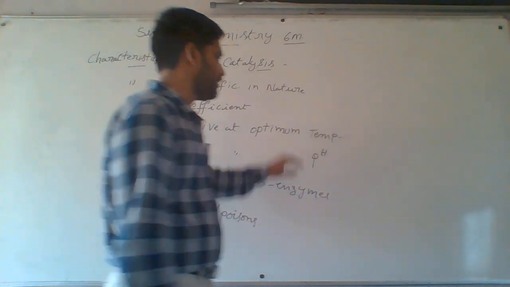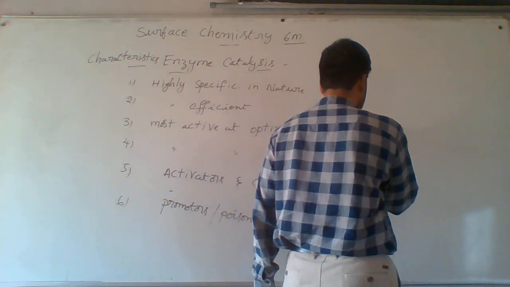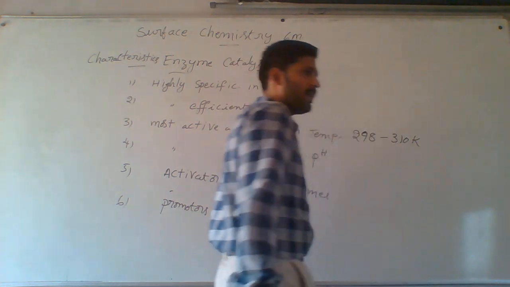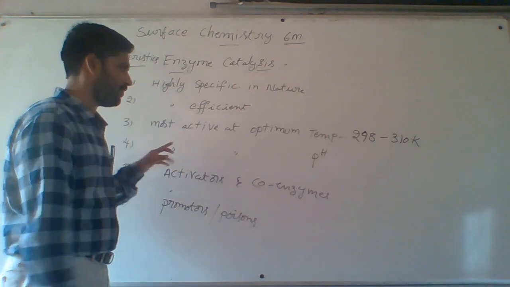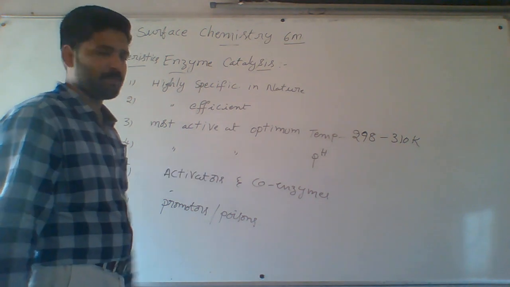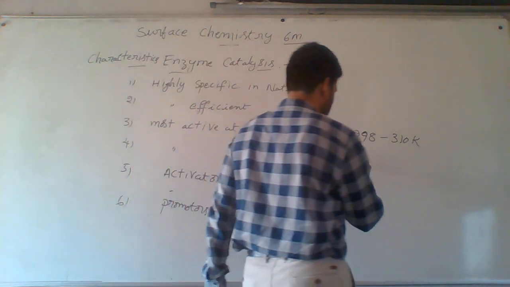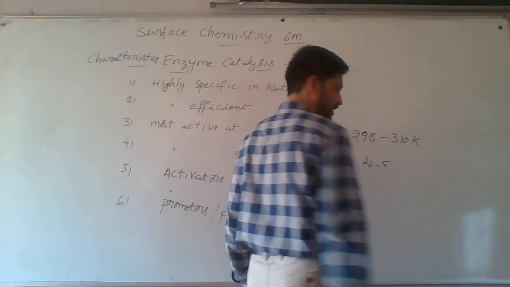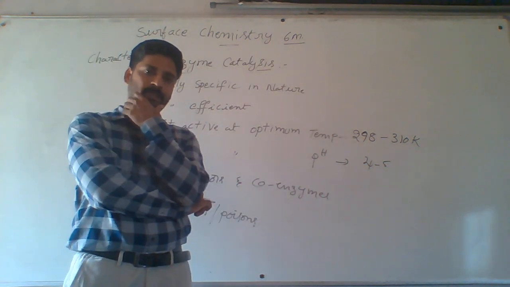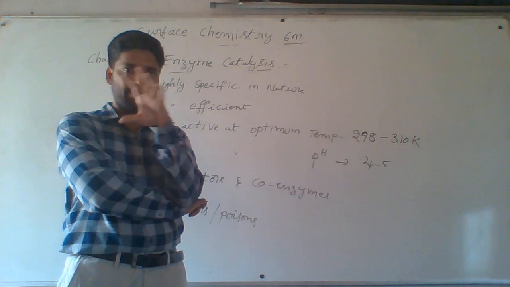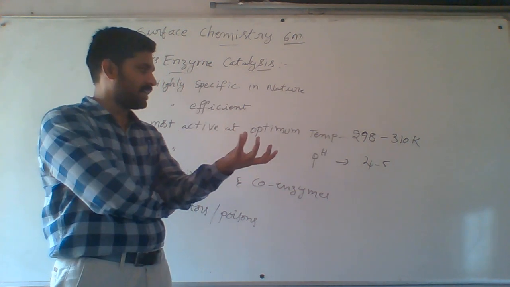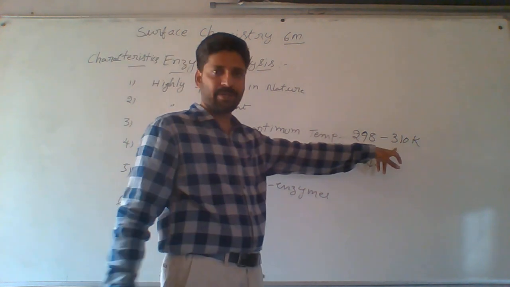For example, nearby 298 to 310 Kelvin. Next one, enzymes are most active at optimum pH. Nearly optimum pH range is 4 to 5. For example, you are doing curdling of milk in the presence of buttermilk. When you are adding buttermilk to the milk, there is a certain temperature. At room temperature only it will react.